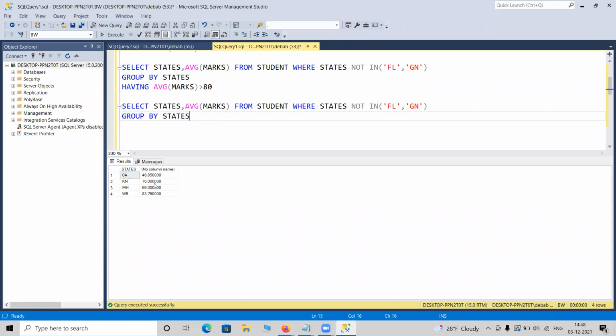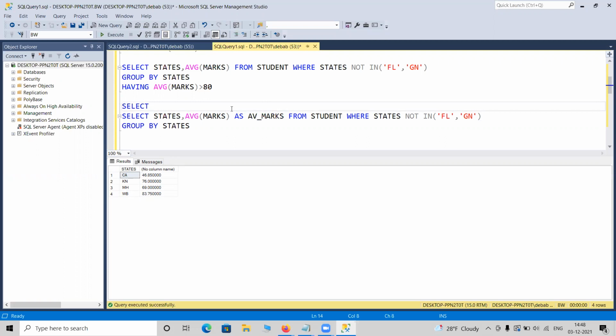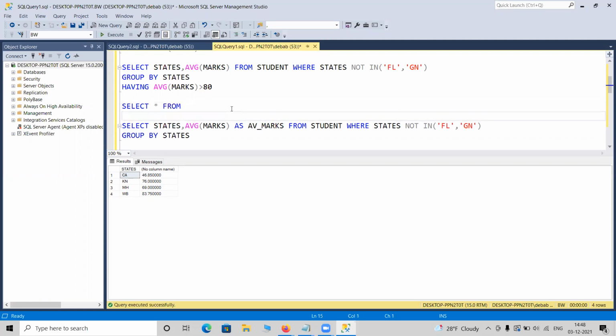Anyway, suppose I take it as a new table, I have to give it some name, say AV marks, average marks, something like that. If I consider it as a table, we have learned how to handle subqueries.